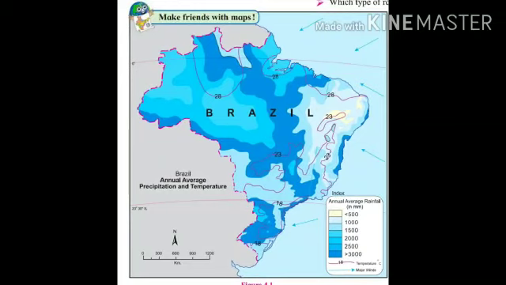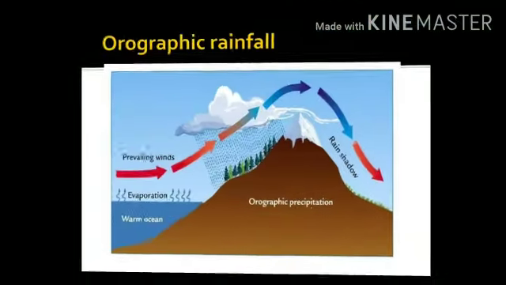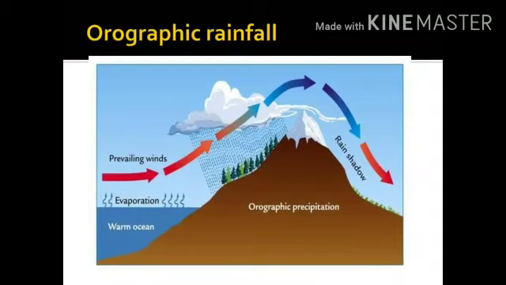Students, in the next map you can see the annual average rainfall in millimeters. Now you can see that Brazil gets rainfall from the southeast trade winds and the northeast trade winds. Parts of the Brazilian highlands extend up to the northern coast. The escarpment acts as an obstruction to the winds blowing from the sea and cause orographic type of rainfall in the coastal region. Students, let's understand what do you mean by orographic rainfall.